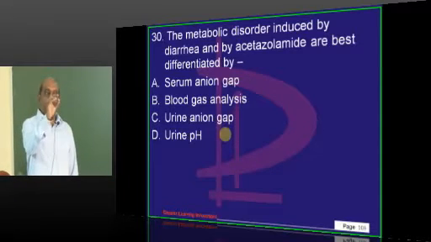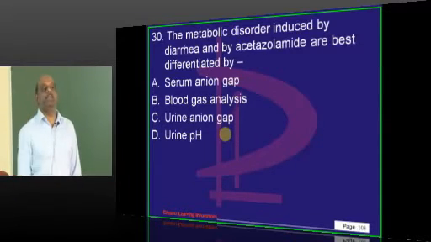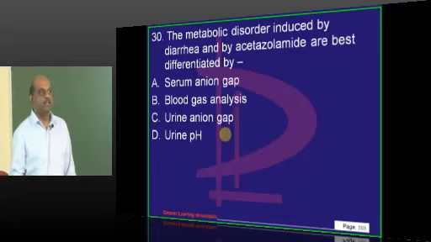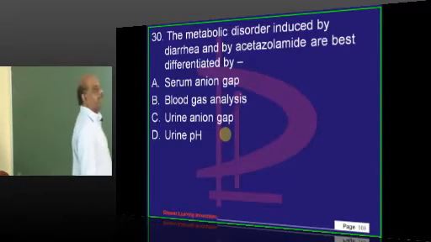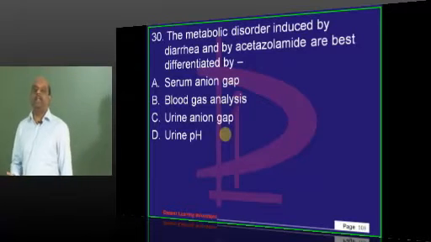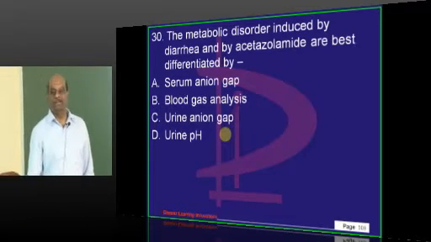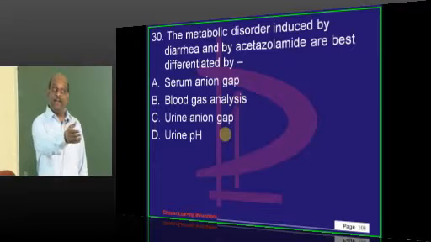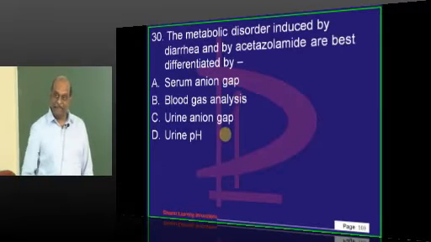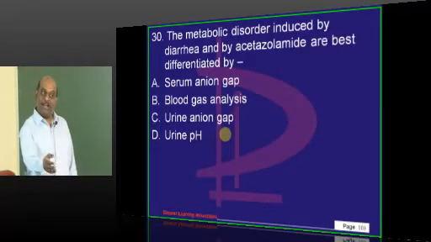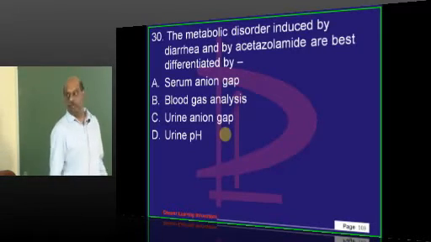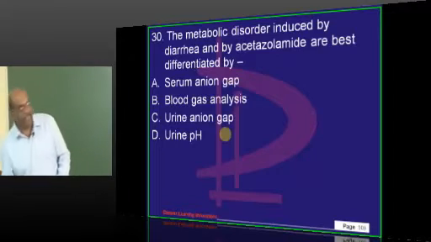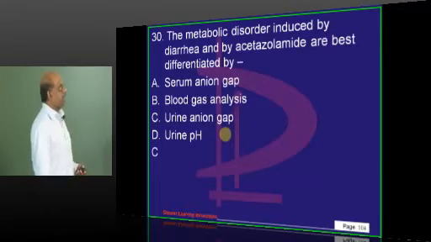So what is that single important investigation that differentiates between these two causes? Urinary anion gap. You may say, sir, why take so much tension, if it is diarrhea the patient will say so. But a patient with diarrhea who is also taking acetazolamide, you must know whether diarrhea is responsible or acetazolamide is responsible, right? Now what is this urinary anion gap? 2 minutes we will be catching up with your imagination.